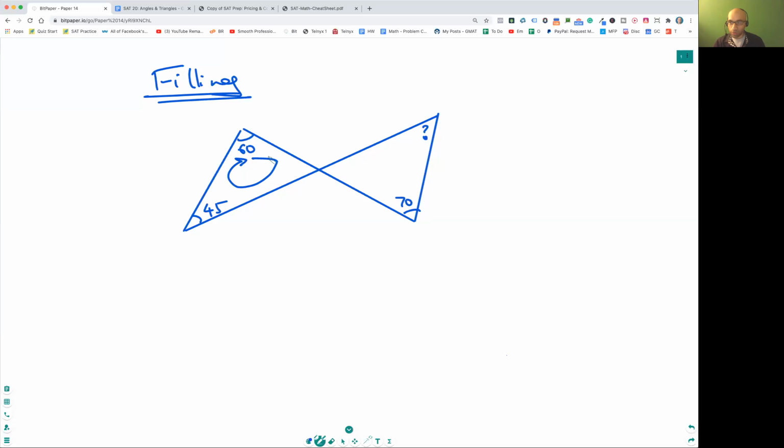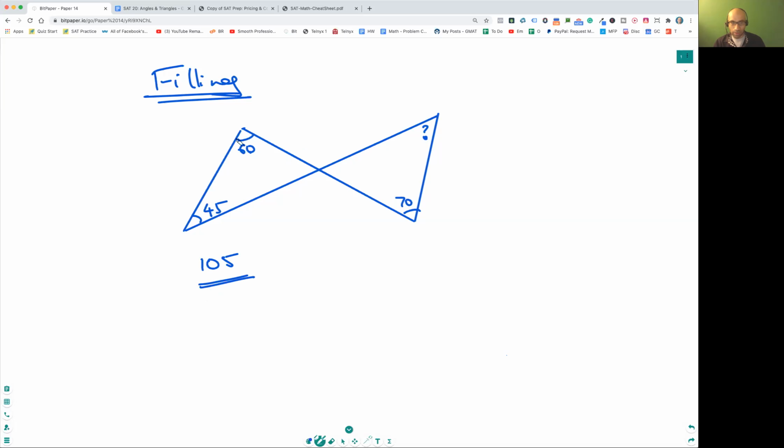Okay, be super careful. All right, don't worry about it. We're going to look at this. Anytime you have two triangles, what you need to do is take 60 and 45. How much is 60 and 45? 105, right? 60 and 45 is 105.